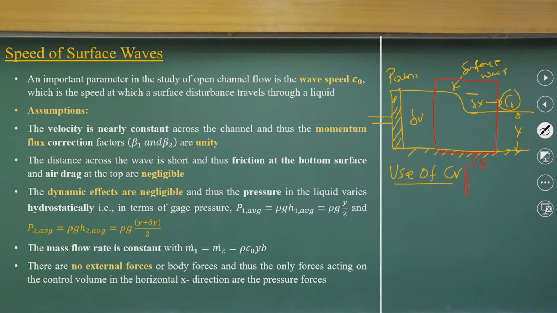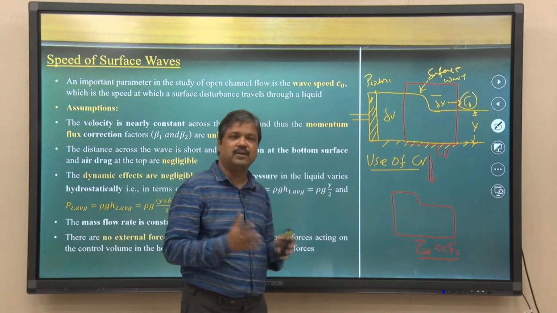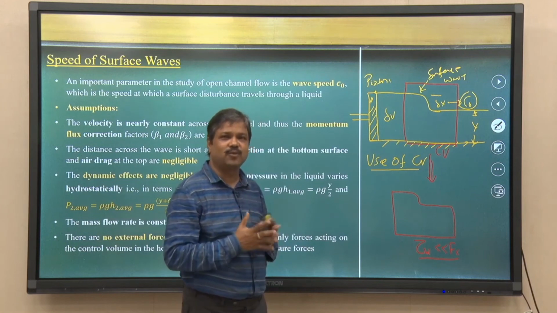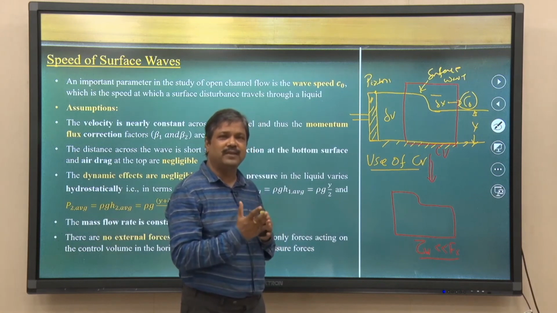If I zoom into the control volume part, the bottom shear stress acting could be much lesser than the other force components. Because the bottom shear stress acting on this channel will be much lesser as compared to the other forces acting,